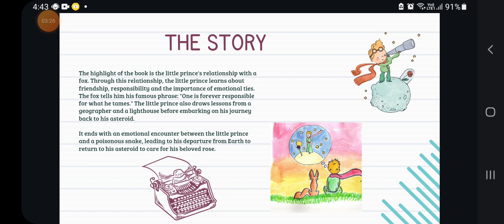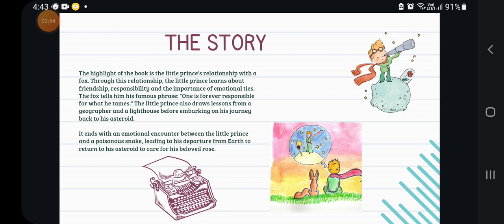And then he decided not to stay with his rose anymore, because for him the rose was not unique since there were so many of them. One night the fox, when saying goodbye to the little prince, says his famous phrase, that you become forever responsible for what you have tamed.